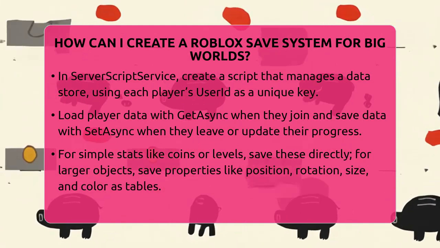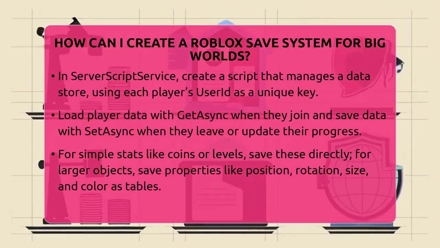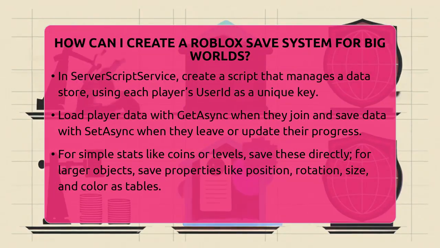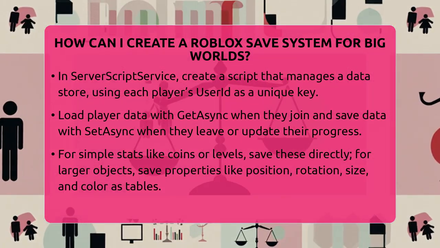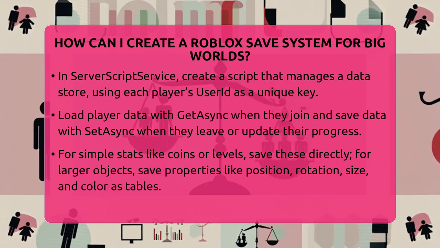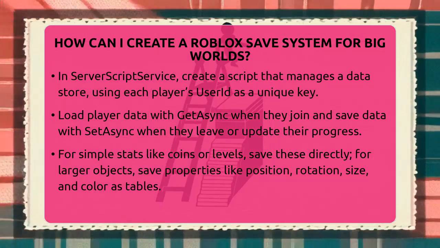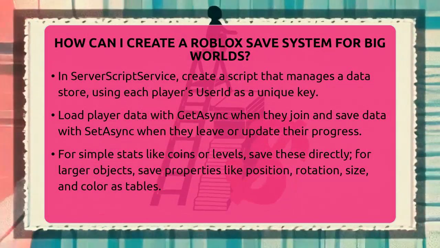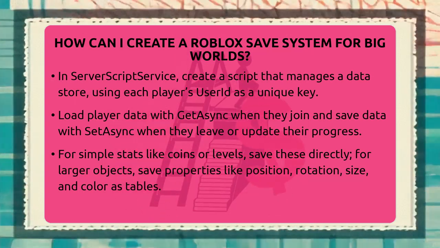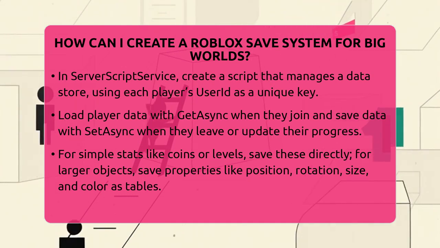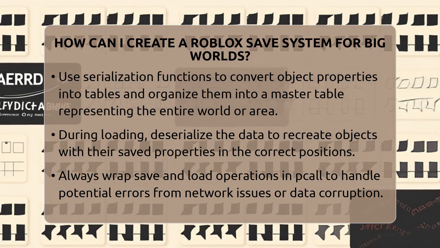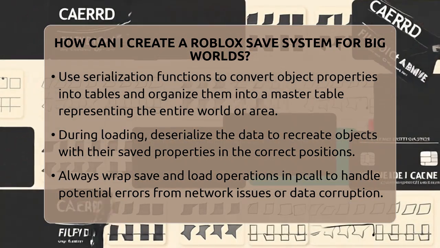Handling big worlds with many objects is more involved. You need to decide what properties of each object to save, like position, rotation, size, and color. For example, a part's position, which is a Vector3, can be stored as a table with 3 numbers, x, y, and z. You then write functions that go through all the objects you want to save, gather their properties, and build a large table representing the entire world state.